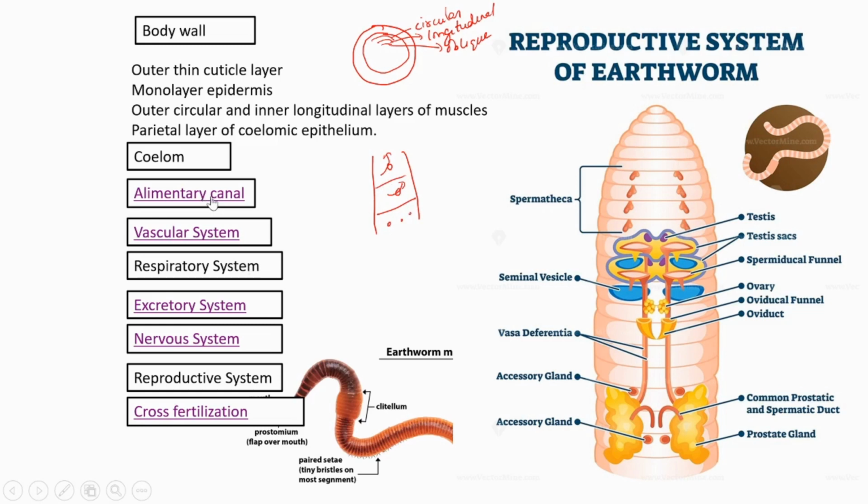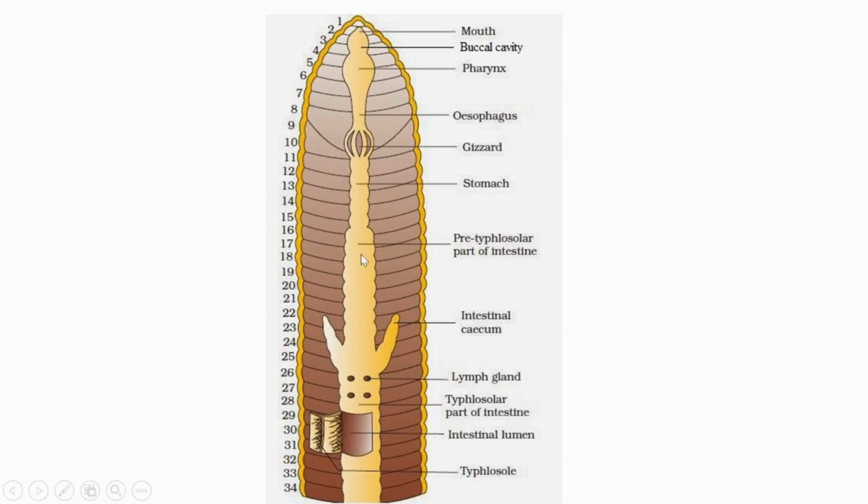The alimentary canal is a straight tube. I will show the picture. It's a straight tube consisting of mouth, buccal cavity, pharynx, esophagus, gizzard, stomach, then intestine. And finally it opens out at the end by the anus. That's about the alimentary canal. I will explain it in detail.